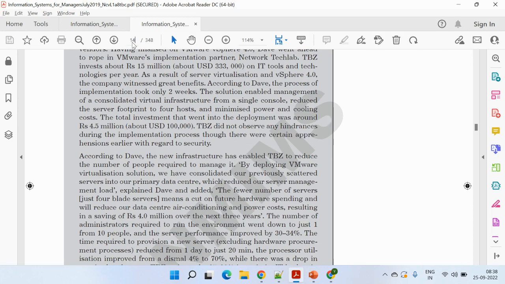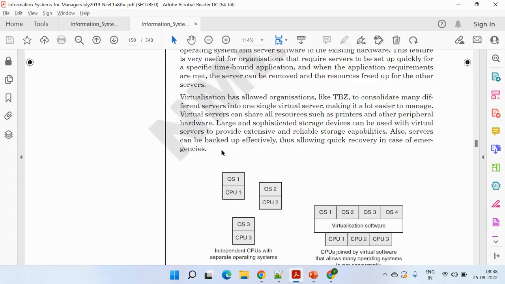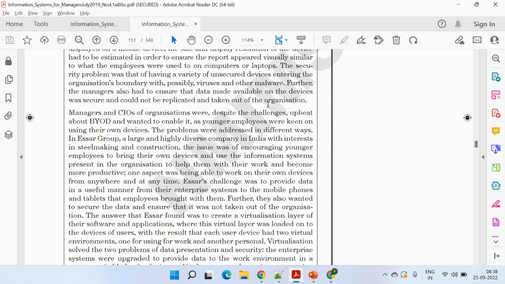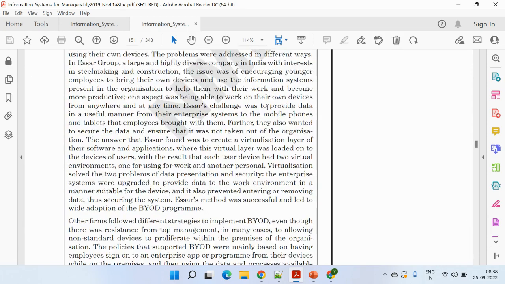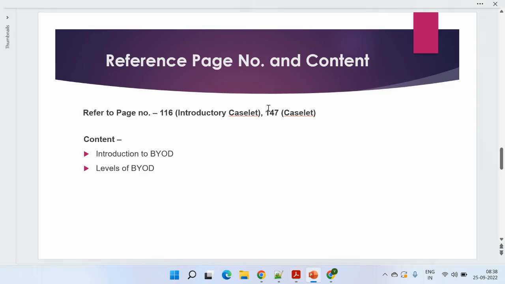If we talk about page number 147, again it's bring your own device, where employees purchase and use their mobile phones and tablets at their workplace. So it's simply you are bringing your own device. The benefits and everything are mentioned in this one-page caselet, nothing much. But again you need to google a bit to answer these questions, and I think the levels are not mentioned, so you need to google the different levels of BYOD.